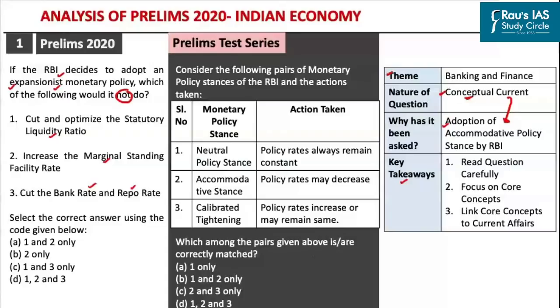First and foremost, the first key takeaway here is you have to read the question very, very carefully. This is a classical case of a UPSC question where one can go wrong if you do not read the question carefully. Here, the question does not require you to understand what the RBI does as part of expansionary monetary policy. Rather, the question requires you to find out what the RBI is not likely to do as part of the expansionary monetary policy. So if you don't read the question carefully, you will not be able to get the correct answer.